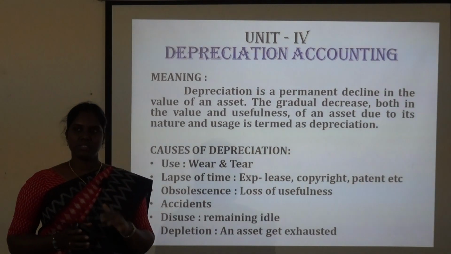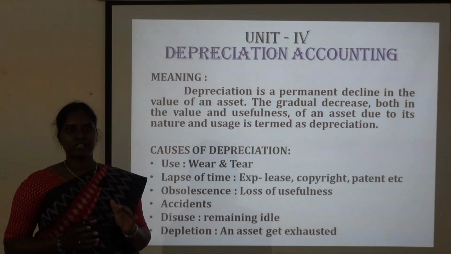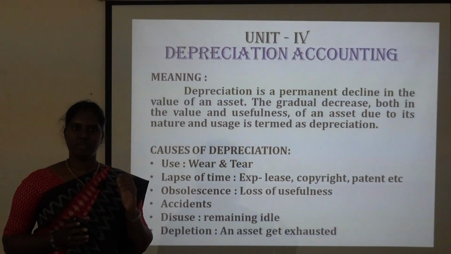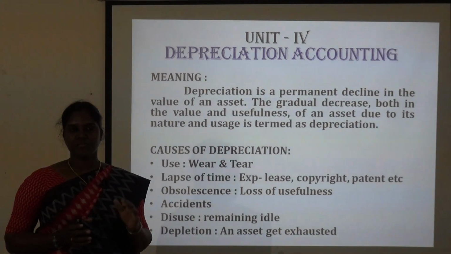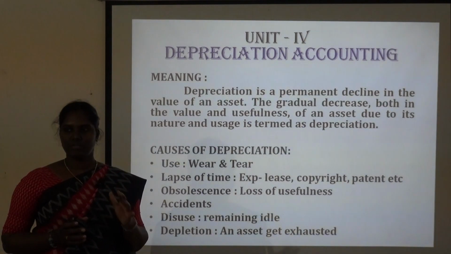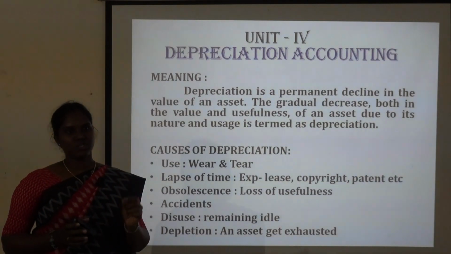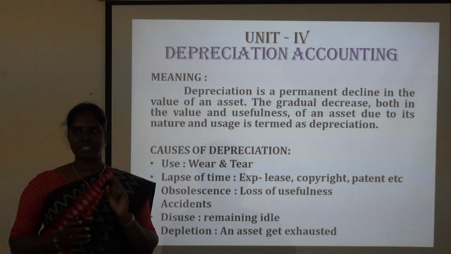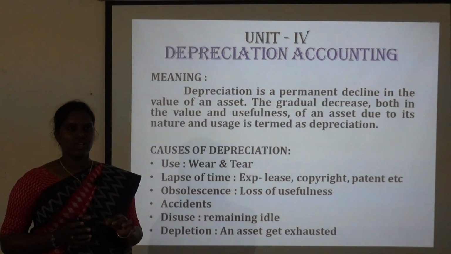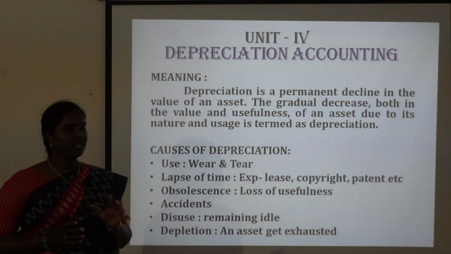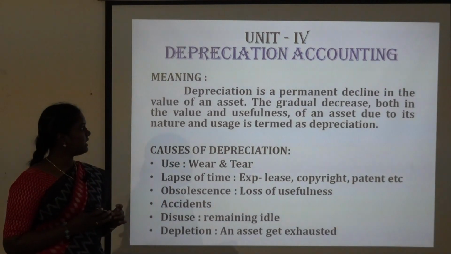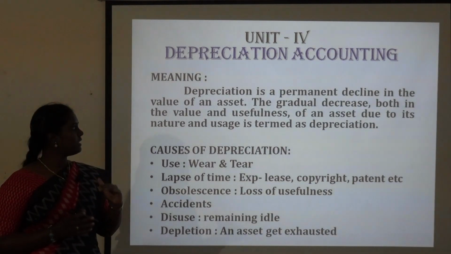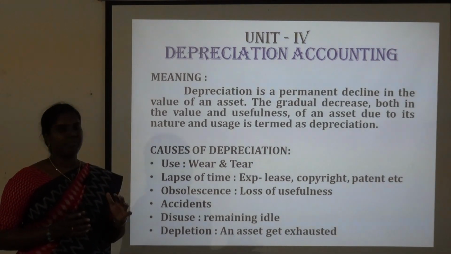So whenever a business purchases a fixed asset, the asset will keep on decreasing. For example, it may be machinery, land and building, furniture, or whatever it may be. Whenever it is purchased for the first time, it continuously decreases. That decrease in the value of a fixed asset is said to be depreciation. Depreciation is a permanent decline in the value of an asset. As I told you earlier, permanent decline. It will keep on decreasing.